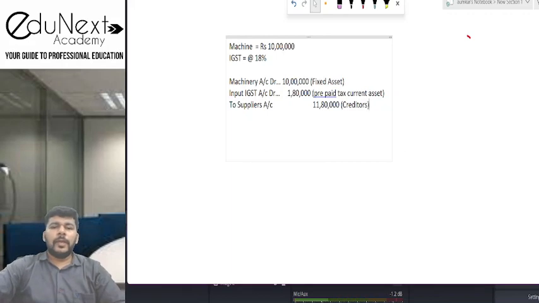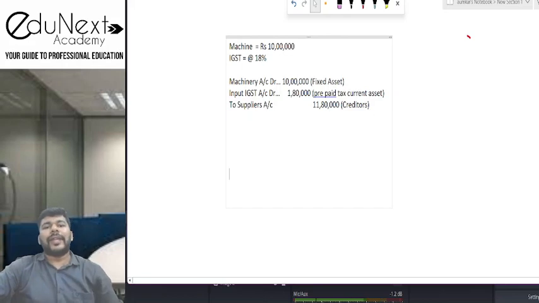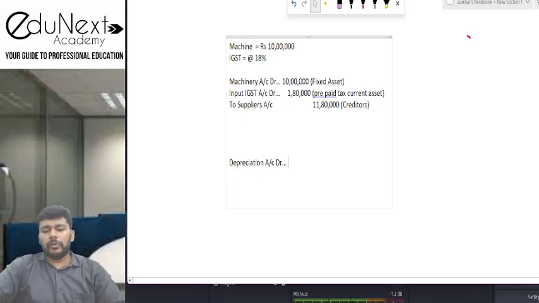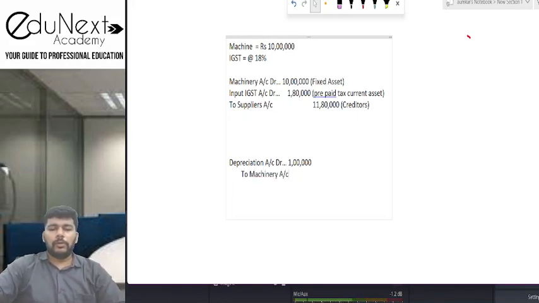Now, tomorrow if you want to claim a depreciation on this machinery at the rate of 10%, let's suppose, for the purpose of understanding, 10% per annum. So if depreciation has to be charged on this machinery, what entry will pass? Depreciation account debit. Let's say we are assuming it is 10%. So मेरा 1 lakh depreciation हो गया, to machinery account 1 lakh.